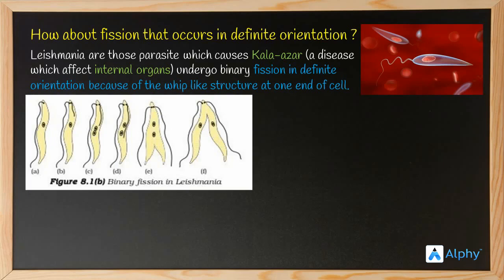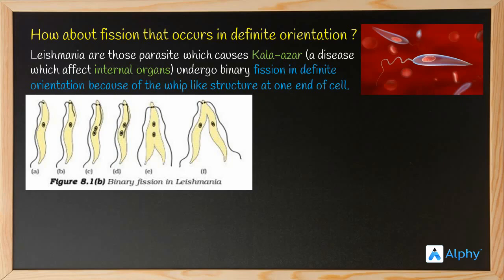Let's have a look. Image A represents the parent Leishmania. How about the second image, B? What difference do you notice? In B, the Leishmania undergoes a further division, which means the whip-like structure is added extra, right? There is a formation of a whip-like structure. In addition, the nucleus is also dividing. You can have a closer look at image B. How about C? It is evident, right? The nucleus dividing is evident in picture C, and the whip-like structure has grown further.